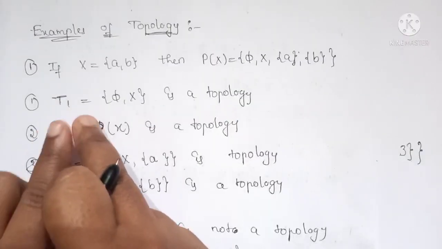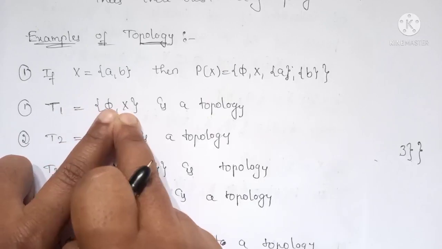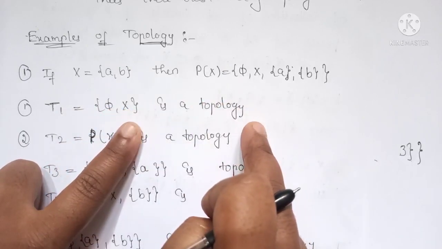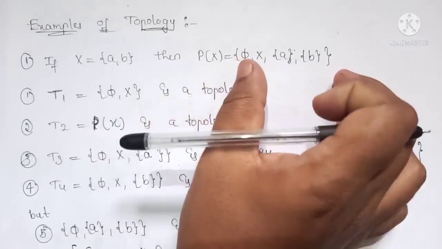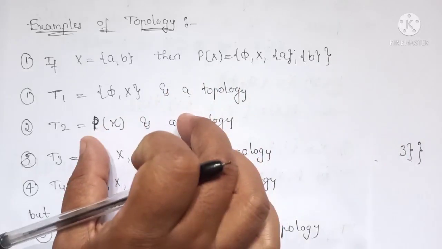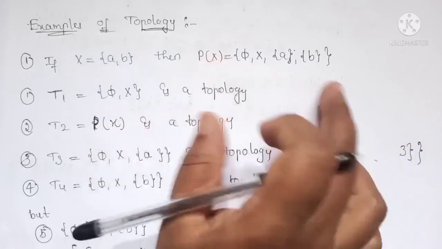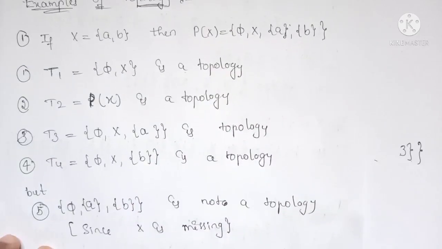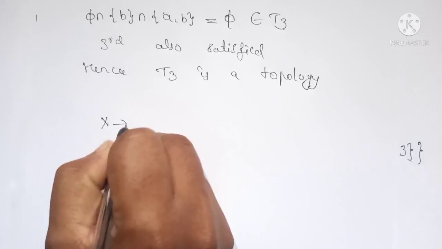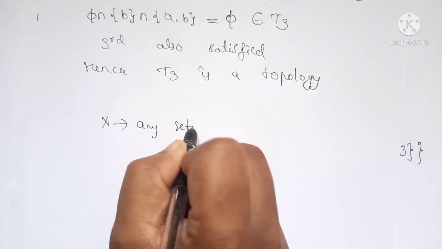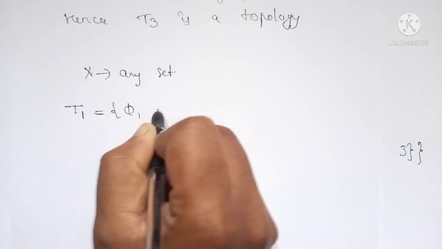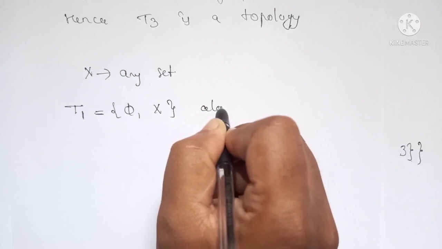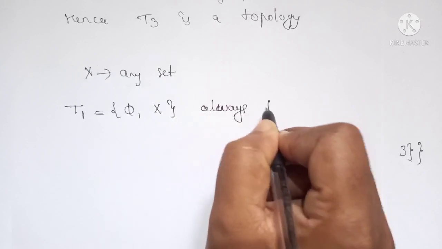Okay, so T1, containing only the null set and X, is also a topology. And T2, P of X. P of X means the set containing all the subsets, so that is the power set itself, is a topology. So always remember that if X is any set, then the subfamily including the null set and X is always a topology.